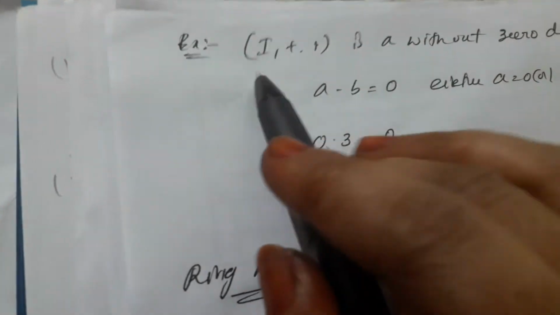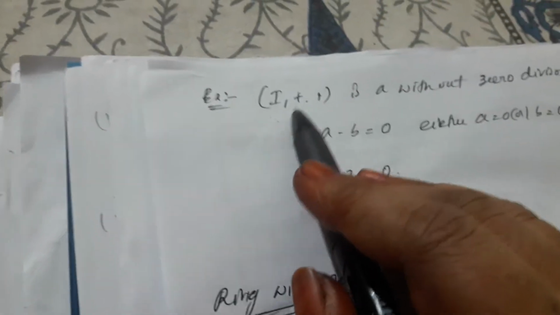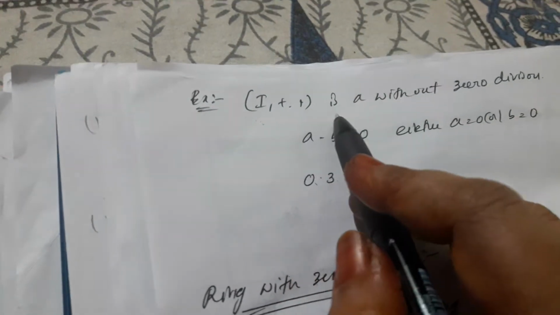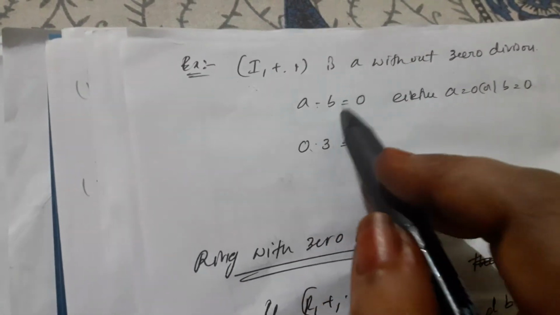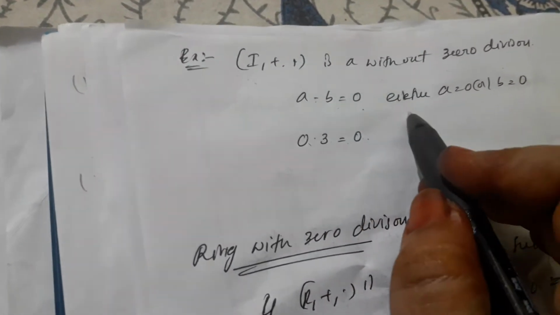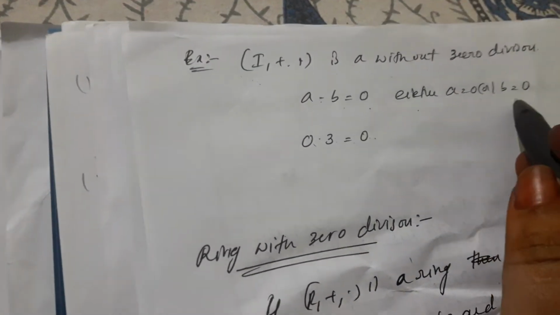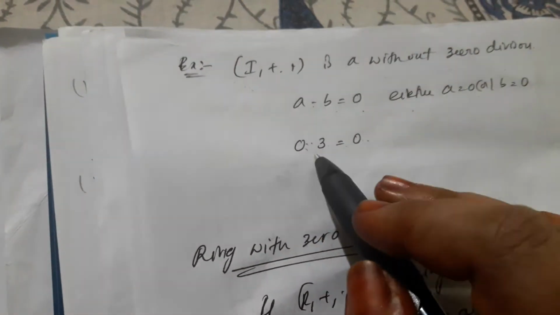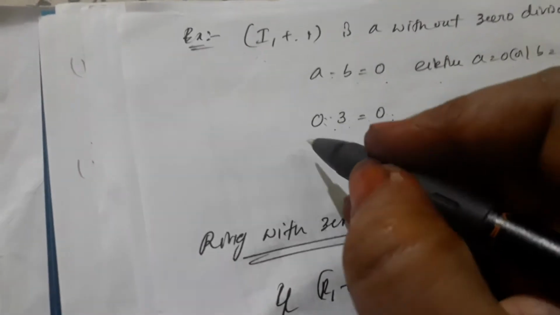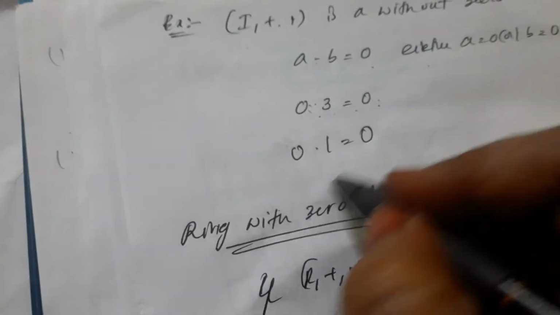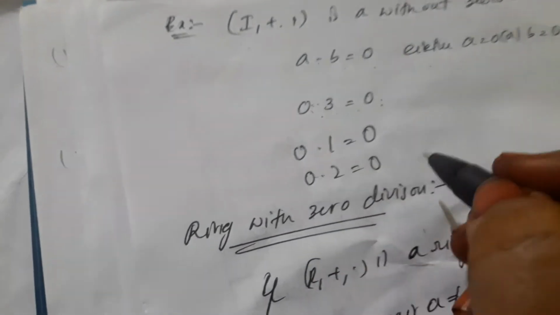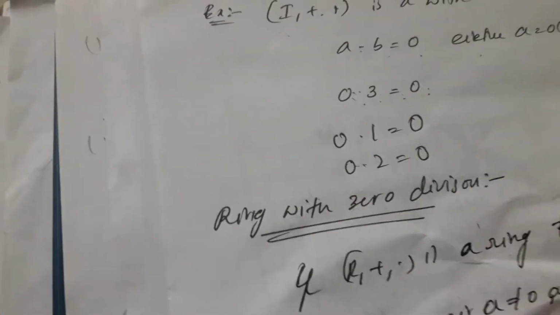For this we have to consider an example. Here (I, +, ·) is without zero divisors. What is the condition here? a · b = 0, either a is equal to 0 or b is equal to 0. For this, you have to consider here 0 into 3 is equal to 0, like 0 into 1 is equal to 0, 0 into 2 is equal to 0, and so on.